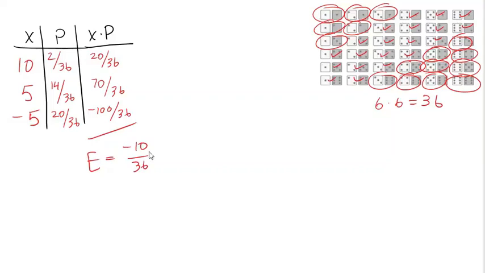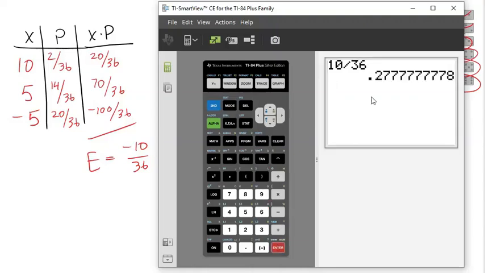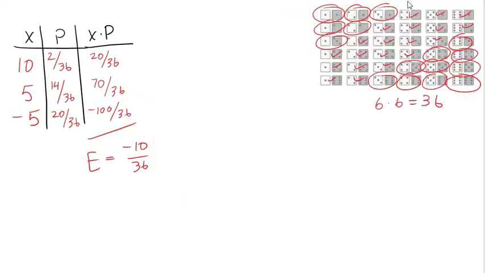And I don't know what that is off the top of my head. So let's put this into the calculator. I'm going to ignore the negative and just do 10 divided by 36. I want the decimal, not the reduced fraction, because we're talking about money. And in our system, we put our money into decimals. We don't really talk about fractions of money, I mean, that's not always true. We do say a quarter, but most of the time we use decimals. That's a 0.28-ish if we round to the nearest cent. Remember, ours was negative. So this is negative 0.28.